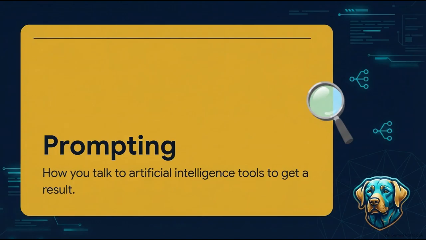So, what exactly is prompting? Well, simply put, prompting is just how you talk to artificial intelligence tools to get a result. That's literally it. It's not complex computer coding, and you definitely don't need to learn a new programming language. It is at its core just a conversation. Think of it like giving clear, direct instructions to a super fast, highly capable assistant. Naturally, the better you communicate what you want, the better the results you're going to get back.